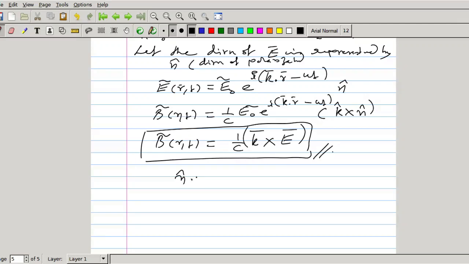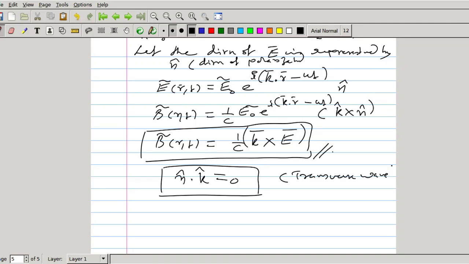That means n dot k must be equal to 0, since the wave is a transverse wave.